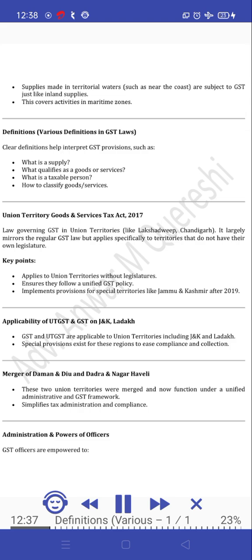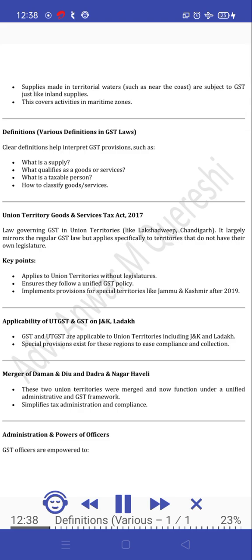Applicability of UTGST and GST on J&K, Ladakh. GST and UTGST are applicable to union territories including J&K and Ladakh. Special provisions exist for these regions to ease compliance and collection. Merger of Daman and Diu and Dadra and Nagar Haveli. These two union territories were merged and now function under a unified administrative and GST framework. Simplifies tax administration and compliance.